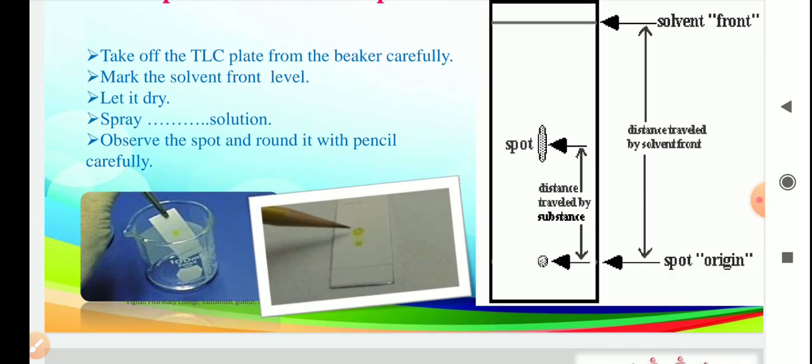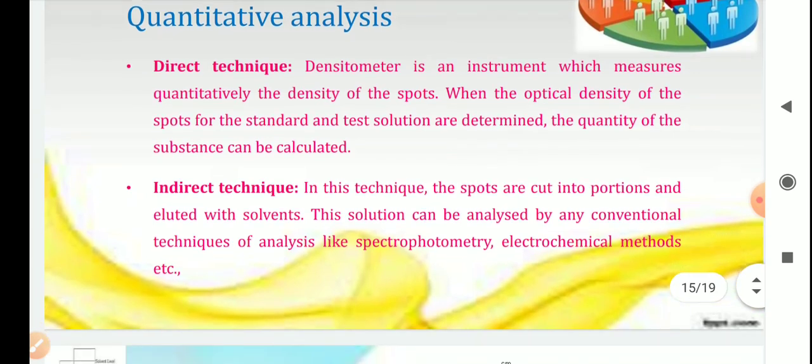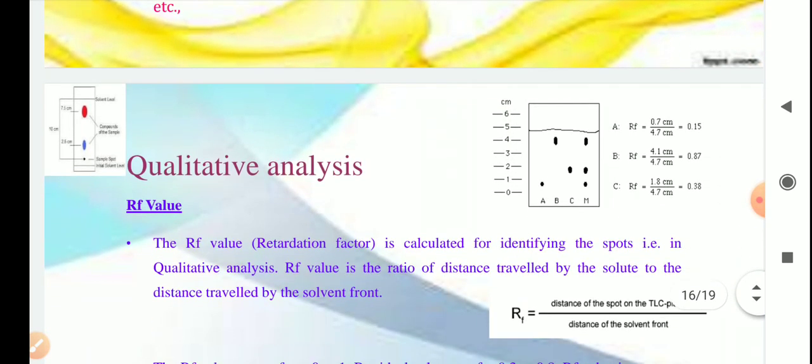Then you have to develop the spot, by spraying a particular solution, or keeping it in an iodine chamber, or placing it in the UV chamber, so that you can visualize the spot. So it can be used for quantitative detection. I have already told you that in this way you can detect the compound quantitatively. And qualitative analysis, yes, identification is possible.